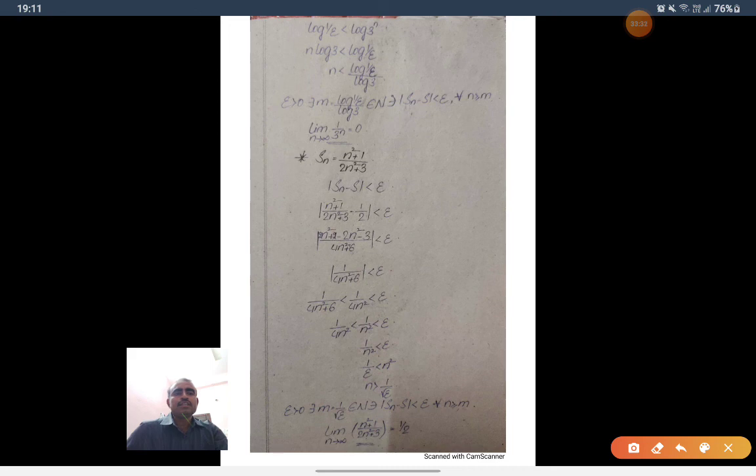So 1 by n square less than epsilon, that is n square is greater than or equal to 1 by epsilon, n is greater than 1 by root epsilon. So for every epsilon greater than 0, there exists m such that mod Sn minus S less than epsilon. Therefore limit n tends to infinity of (n square plus 1) by (2n square plus 3) is equal to 1 by 2. So the sequence converges to 1 by 2.